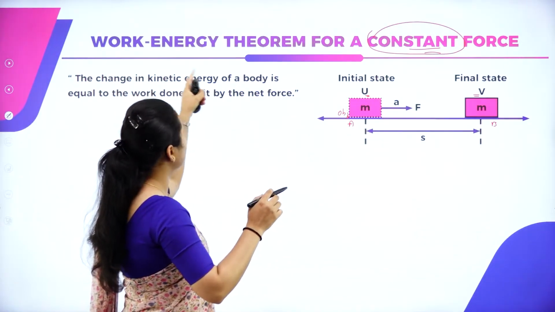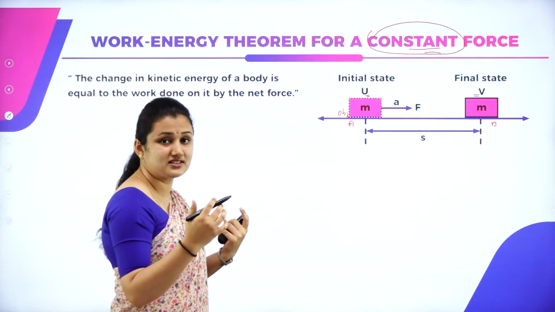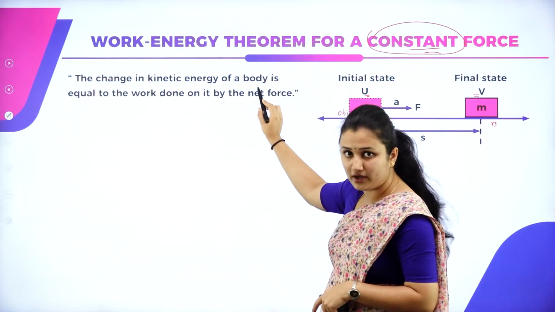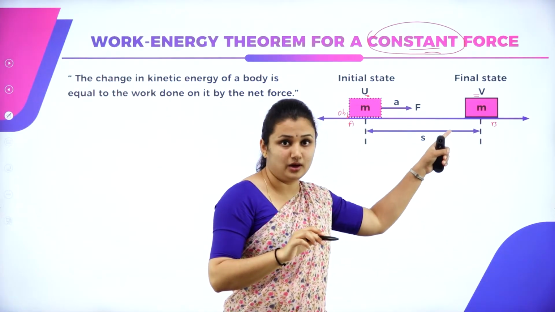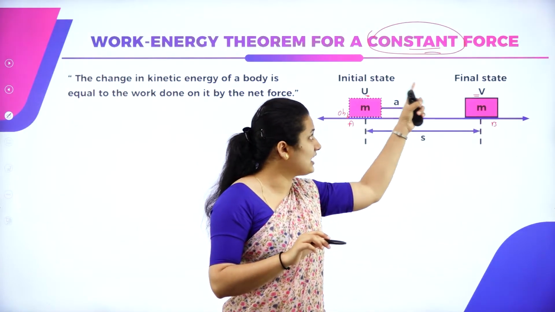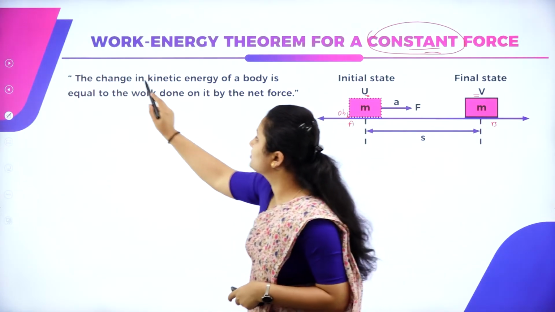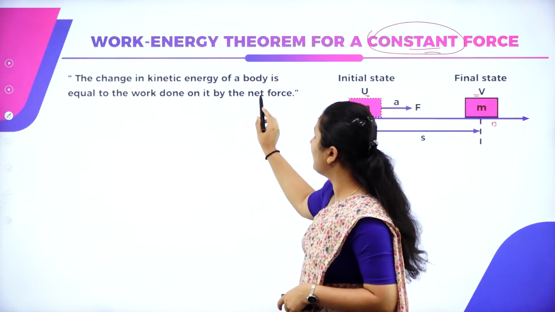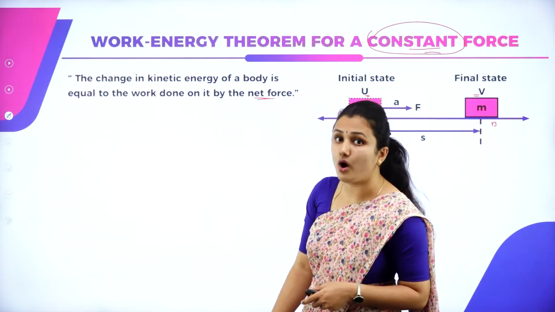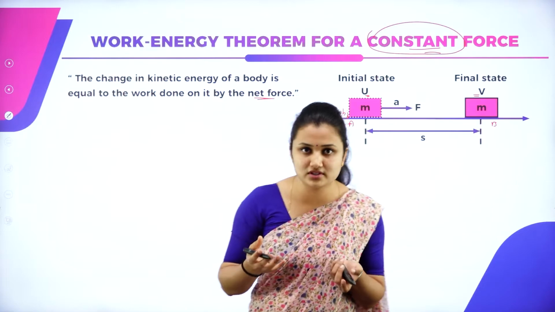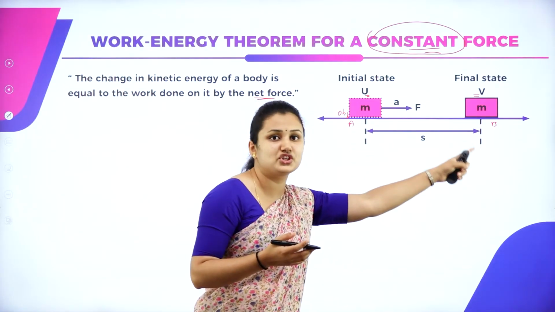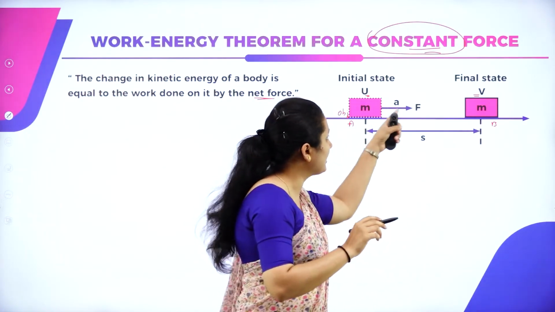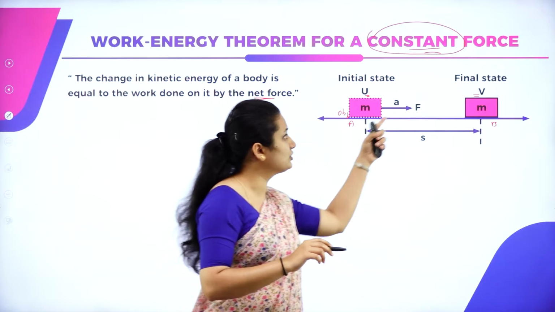So what does the work energy theorem principle state? What does the statement mean? The change in kinetic energy of a body is equal to the work done on it by a net force. You can see the object is possessing some kinetic energy as you apply constant force. That means by a constant force. I am applying a constant force in order to displace the object from one position to another position. So work has been done to change the kinetic energy of the object from initial to final state.